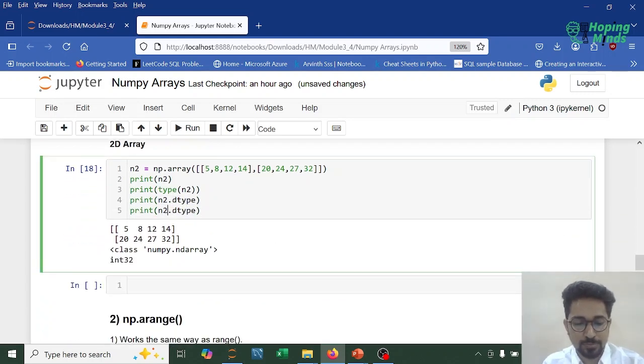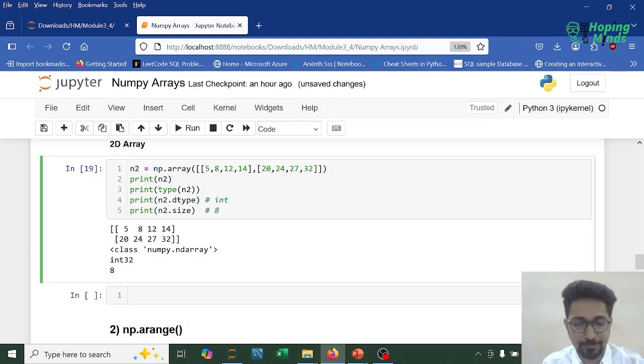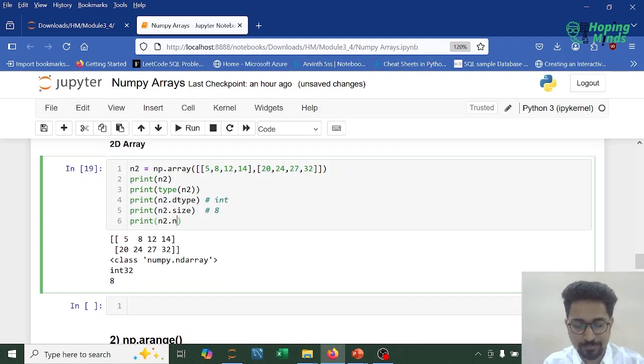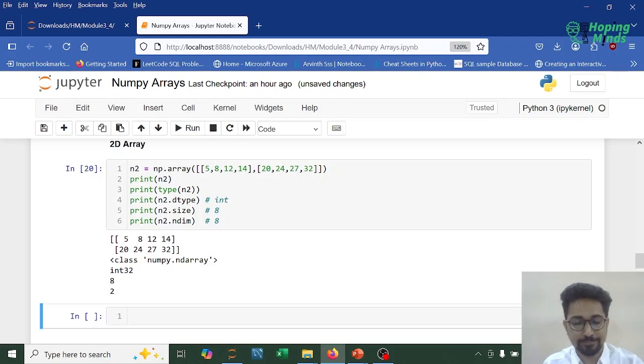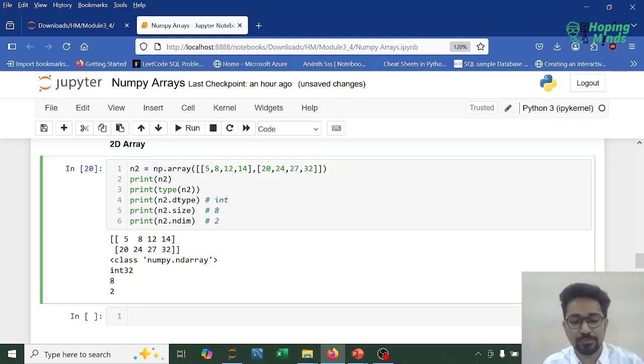Then the second property would be n2 dot size. How many total elements are present? The dtype is integer, the size would be 8. Total of 8 elements are present. Now what would be the dimension? How many opening and closing brackets do we see? In the opening we see 2 brackets, in the closing we see 2 brackets. The size, the total number of elements that we have over here, is 8. The dimension that we count is 2.